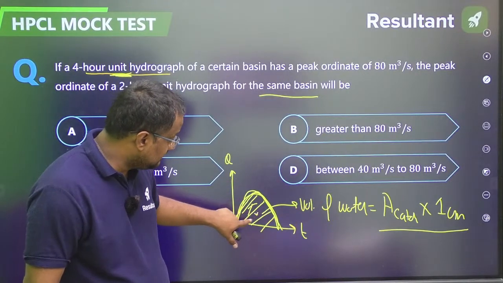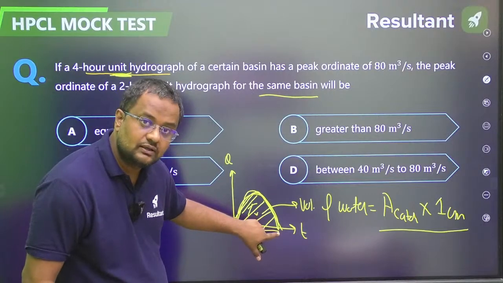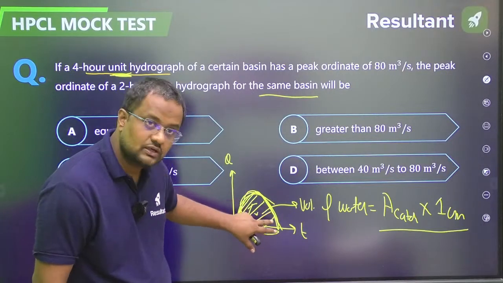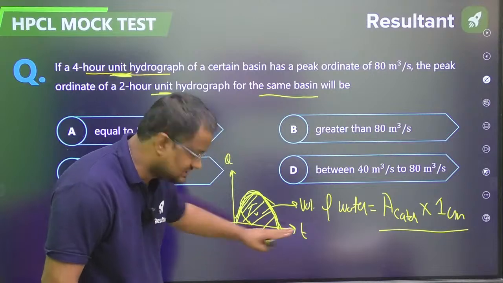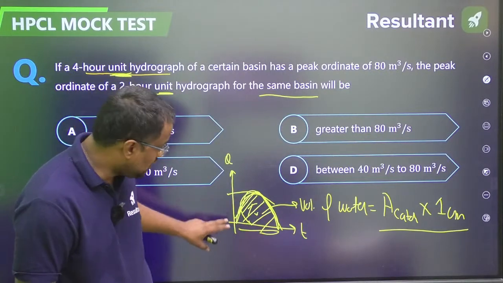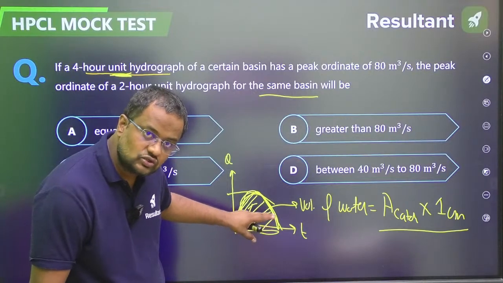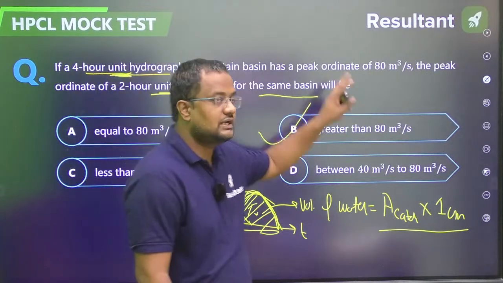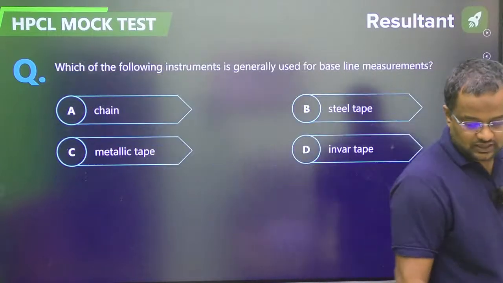So now in the 4 hour, time base will be more, na? So this area has to be same. So in 4 hours X axis will be more, na? So Y axis will be less. QP will be less. In 2 hours this time base will be less, na? So QP will be more. Now you understood.